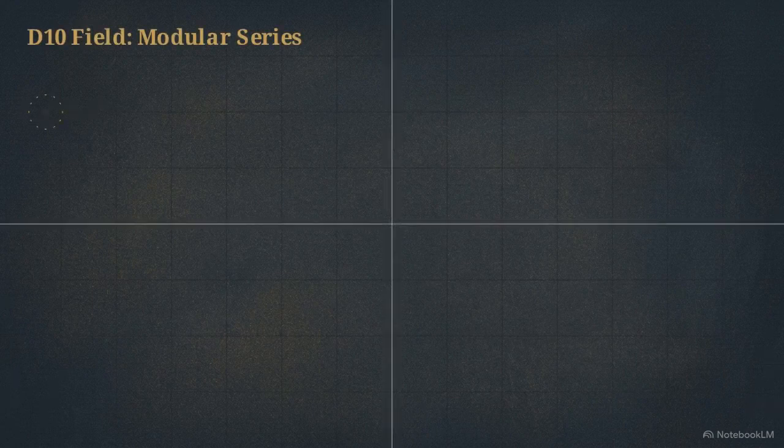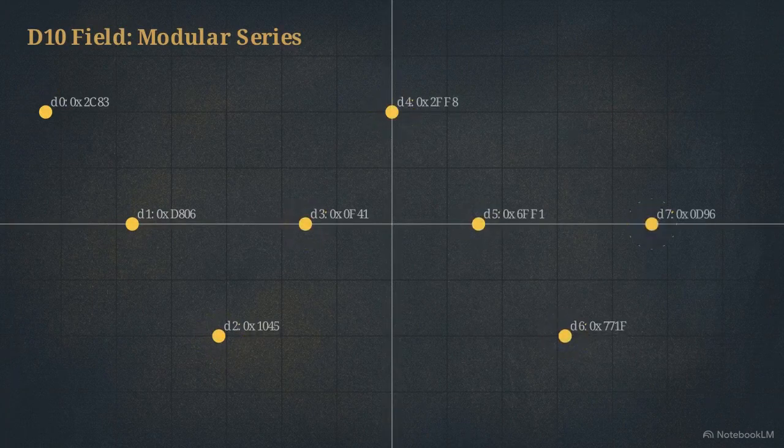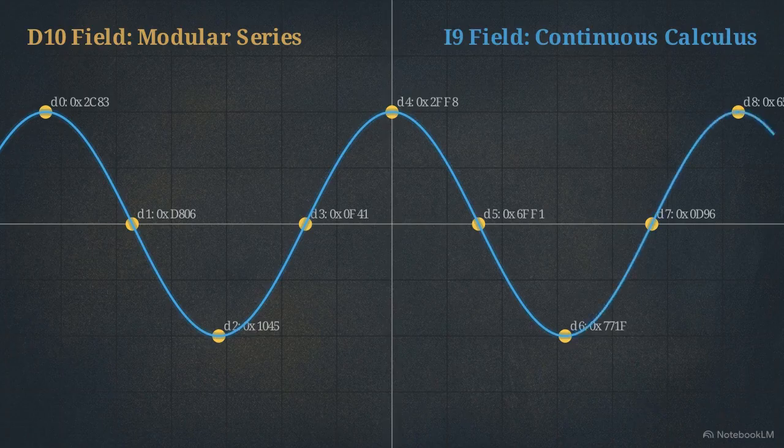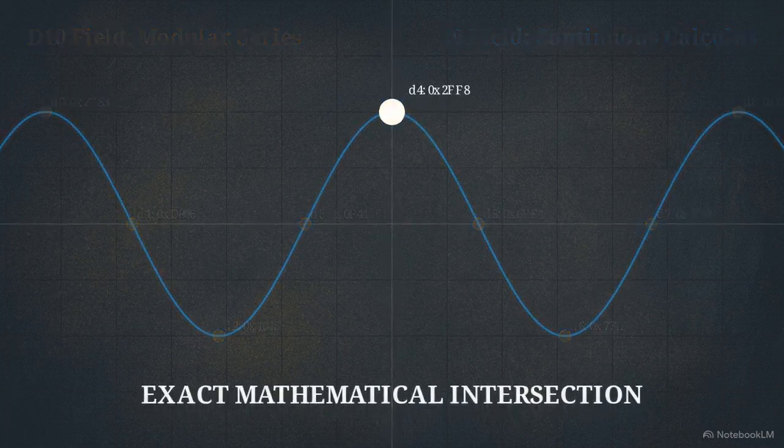Srinivasa Ramanujan reached the same functional coordinates using an entirely different methodology. His work relied on discrete geometric series and modular equations, approaching the problem through distinct, separated steps rather than a continuous wave. When overlaid, these two methodologies produce an exact mathematical intersection. Continuous calculus and discrete geometry converge on the same values.